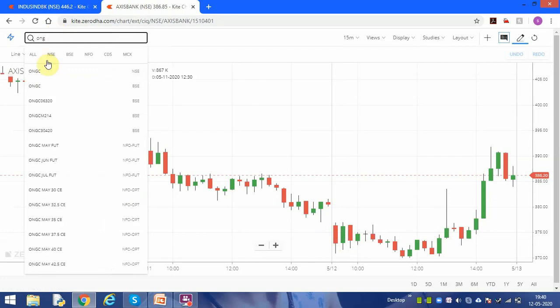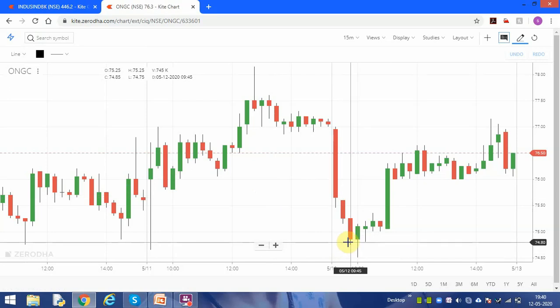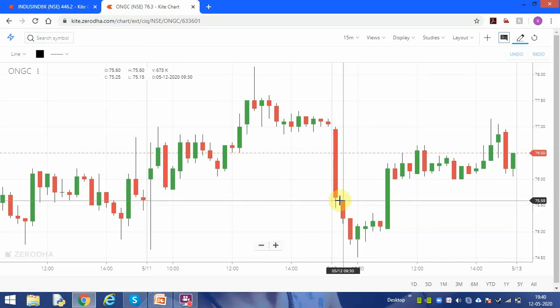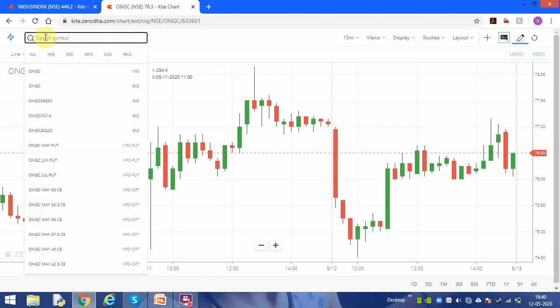Then ONGC. I am taking a trade in ONGC. You see here, 9:15, it has a low. If you have shorted at 75 and put a stop loss here at 1%, then you got 75 to 74. This is a very small stock, so you got good money on that.